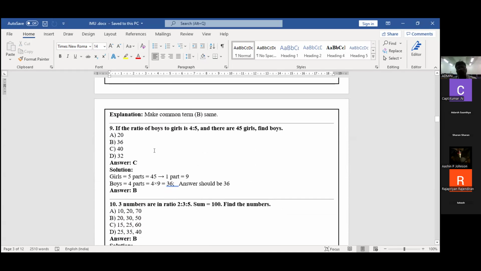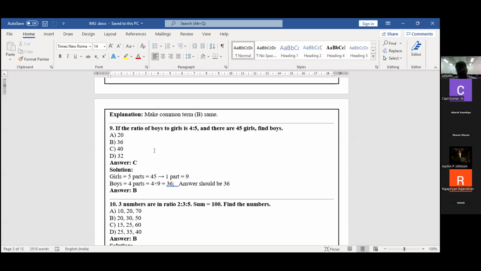If the ratio of boys to girls is 4:5, and there are 45 girls present. Actually, one group is there. In this group, the boys and girls are present. Girls ratio and boys ratio is given. That is called 4:5.